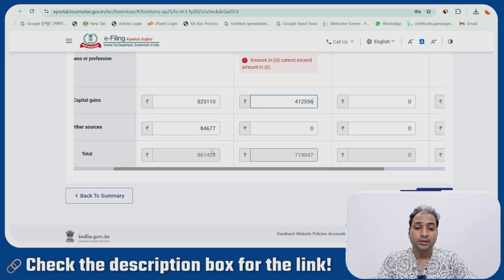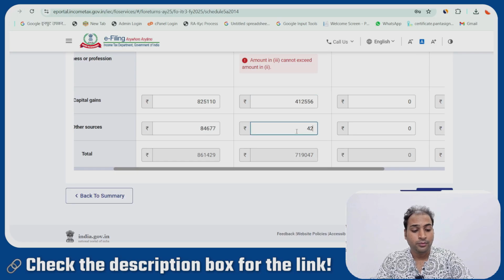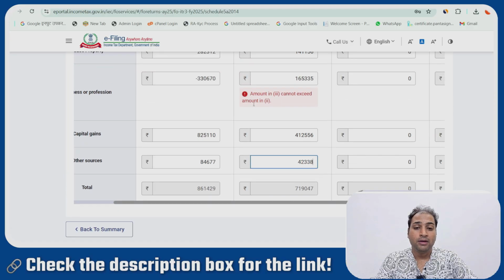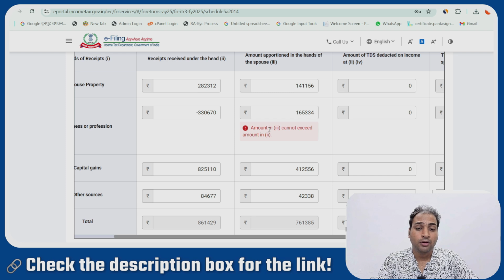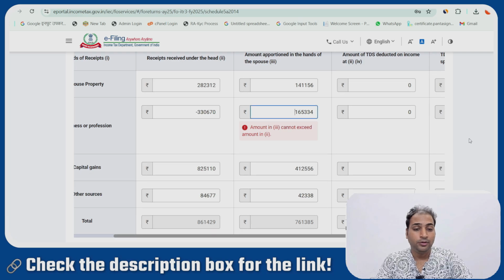So 42338. If you have an amount that exceeds, do it as a numerical. Okay, amount cannot exceed amount in section 2, 165,334. Okay, let me do it in the minus figure, 165,334. Okay, all right. So now this will get accepted.